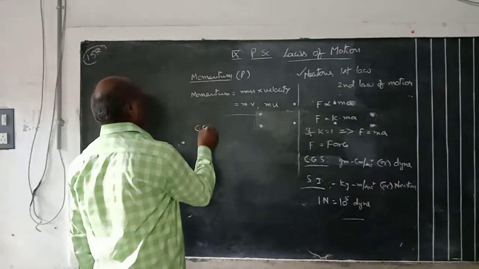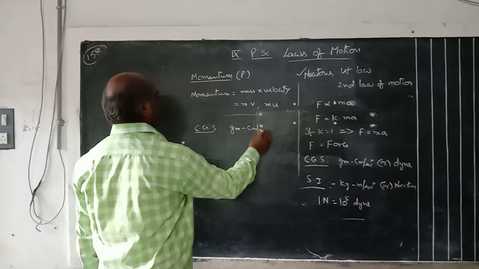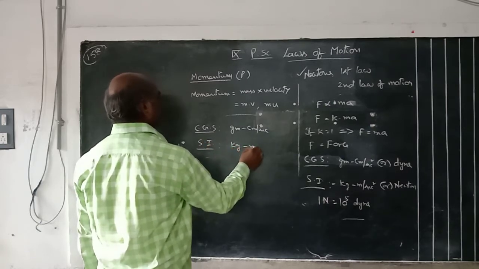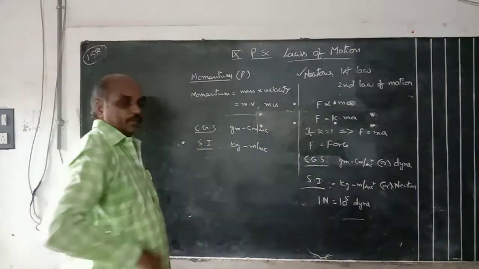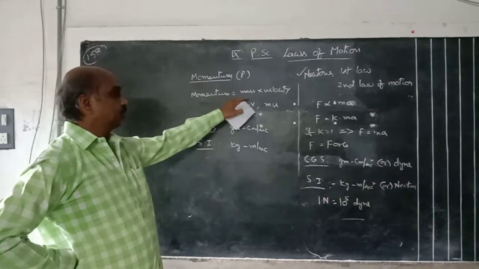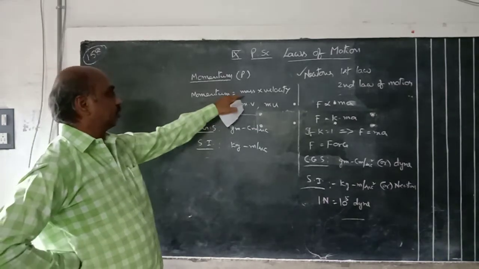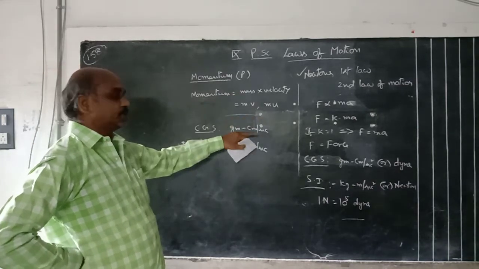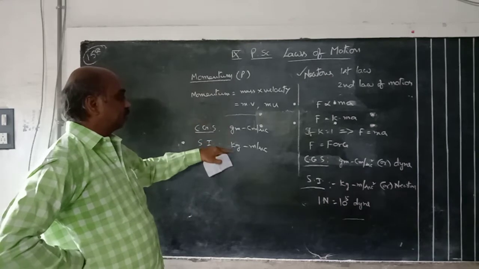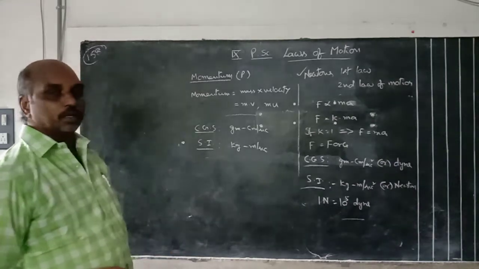What are the CGS and MKS units? CGS means mass in grams and velocity in centimeter per second. SI or MKS means kg and meter per second. This is momentum. Define momentum and write the units. Simply remember: momentum is the product of mass and velocity. In CGS, the unit of mass is grams and velocity is centimeter per second, so gram centimeter per second. In SI or MKS, mass is kg and velocity is meter per second, so kg meter per second is the SI or MKS unit.